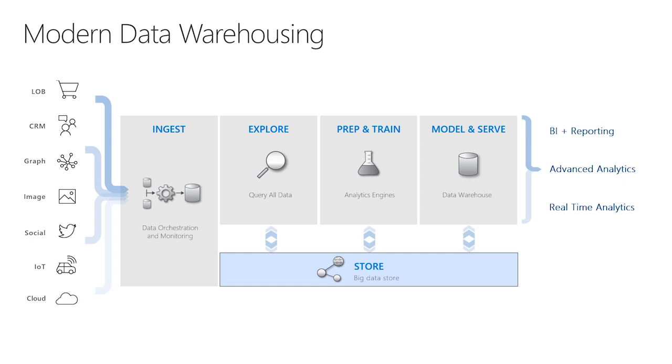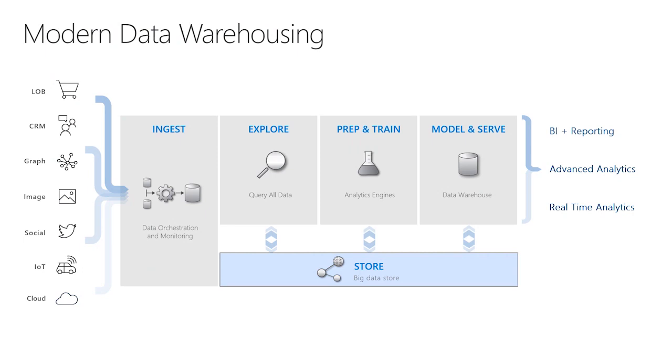This could be line of business systems, CRM systems, or application systems, as well as unstructured sources where they're bringing in perhaps IoT data, social data, and a variety of other data that they may be bringing in and want to do analytics on. As you know, Sanjay, the sources of data are just increasing over time, and the need to do meaningful analytics over that data is increasingly important for customers to remain competitive in the spaces that they work. So for customers, what we've seen is customers are ingesting this data first and bringing it in from a variety of these sources. They then store this data.